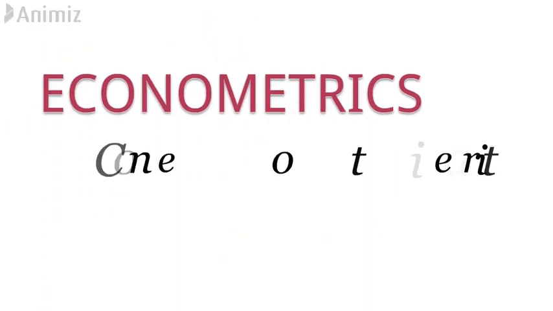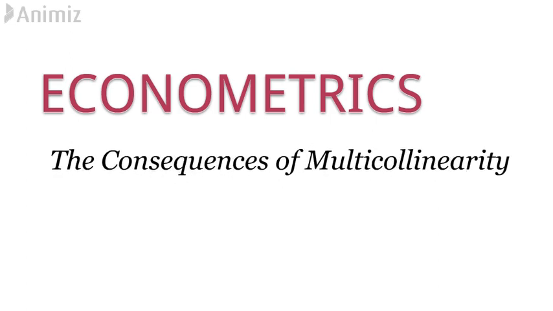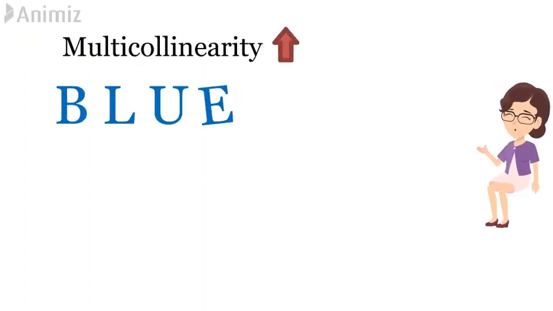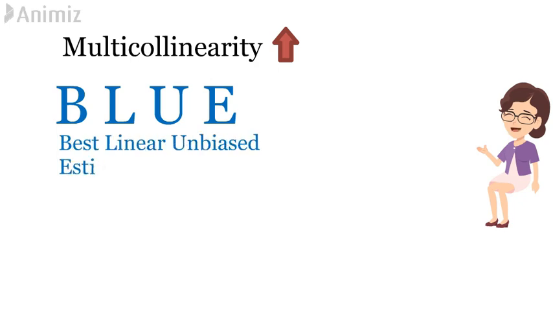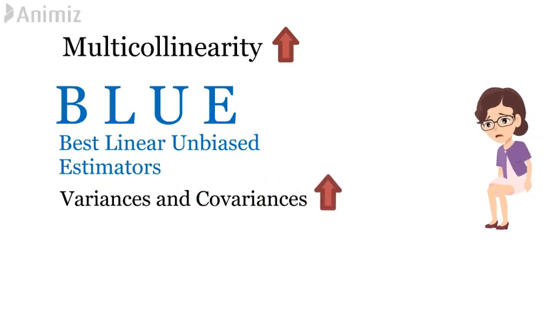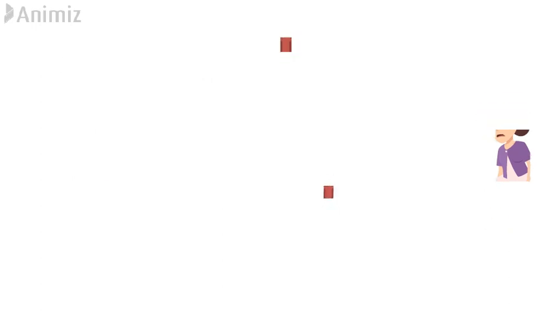In today's video, we're going to take a look at the consequences of multicollinearity. Even if multicollinearity is very high, the OLS estimators still retain the property of BLUE, that is, they're best, linear and unbiased. But the OLS estimators have large variances and covariances, and this makes precise estimation difficult.